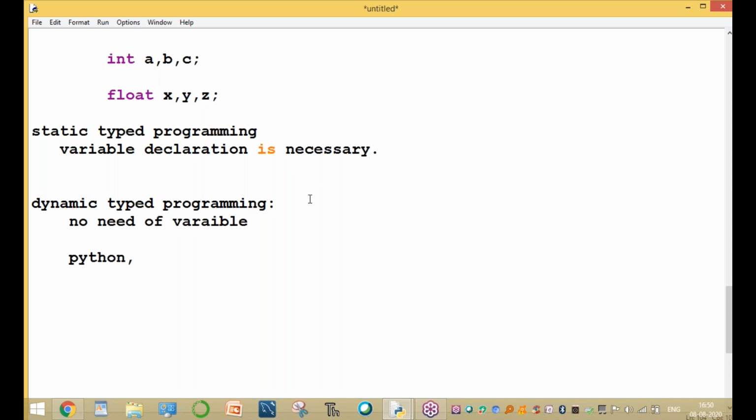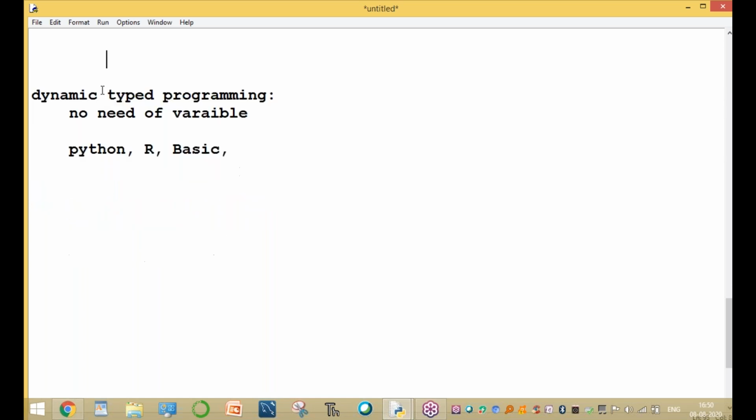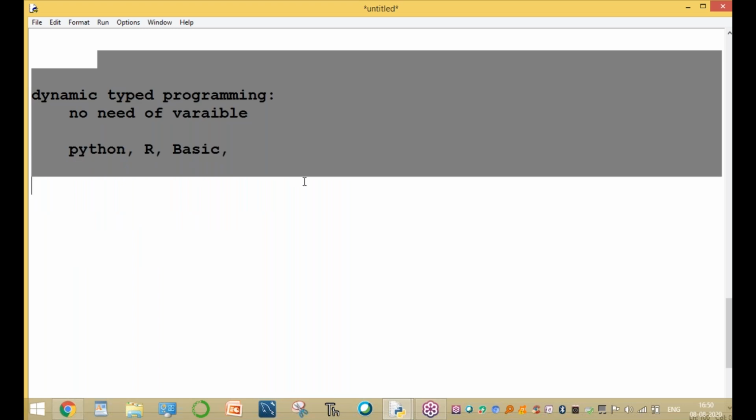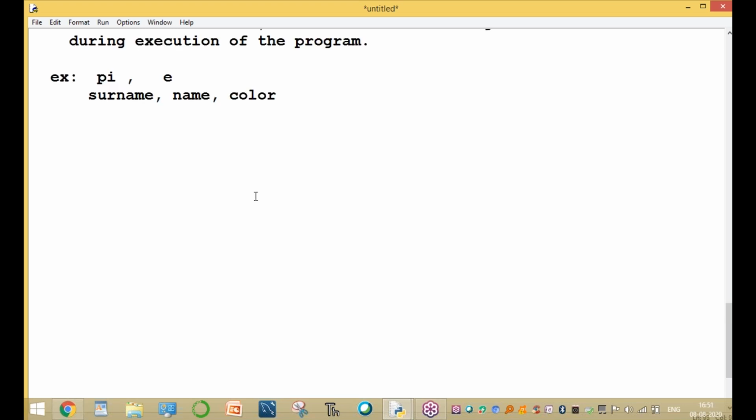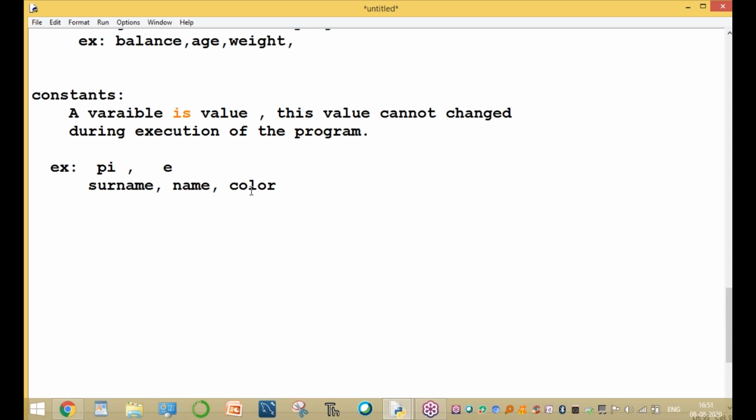So Python is a dynamic type. R programming language is dynamic type. Basic programming language is dynamic type. And static type means all the remaining languages. C is static type. C++ is static type. Java is a static type. All these are static type programming languages. In Python, no need of variable declaration. In Python, the variable is automatically, implicitly declared.